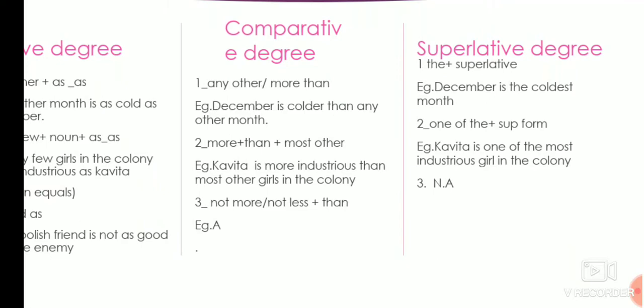Superlative degree, second one, what are you using? Kavita is one of the... Now you can see the rule: one of the plus superlative form. So Kavita is one of the most industrious girls in the colony. In the first form what did you use? Only "the". But in the second form, "one of the", when the statement starts with very few.